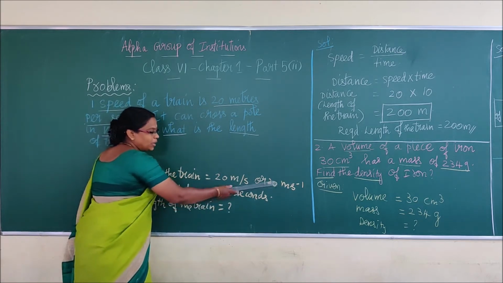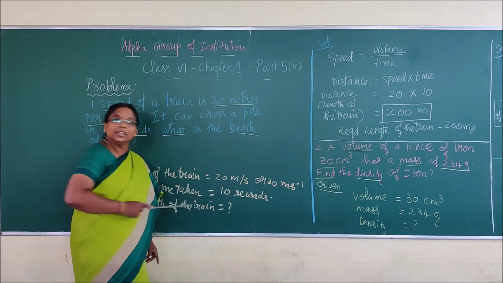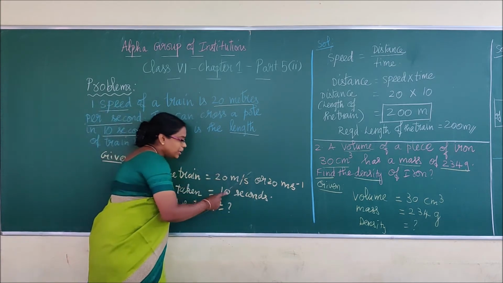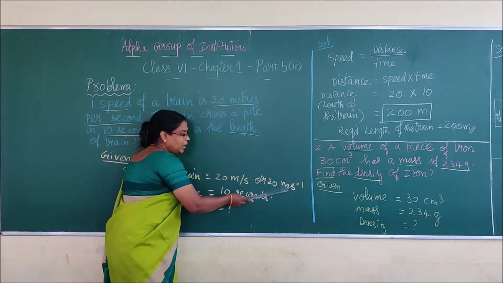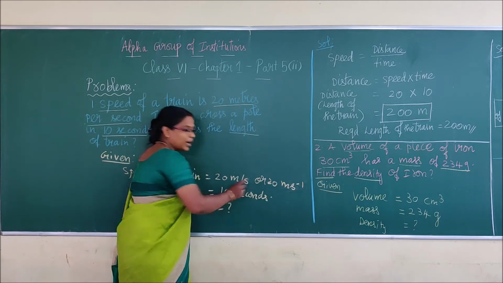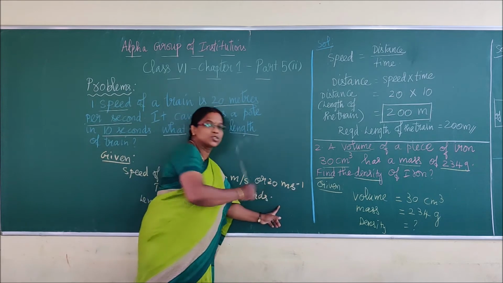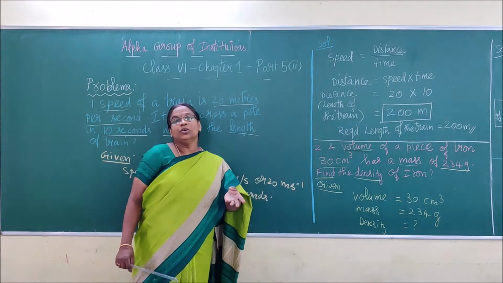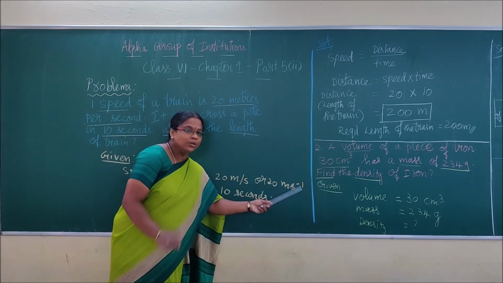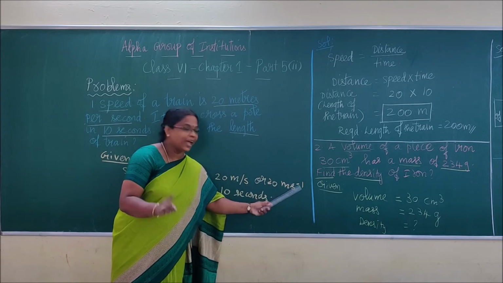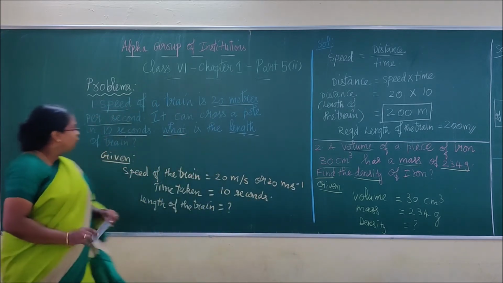Now I have written two methods; whatever you conveniently write. In the previous class I told you, division means per. Meter per second, or 20 ms power minus 1. While writing you write ms power minus 1, but while reading it should not be read like that. You should read it as meter per second. Okay? Right. Now what is the next one?